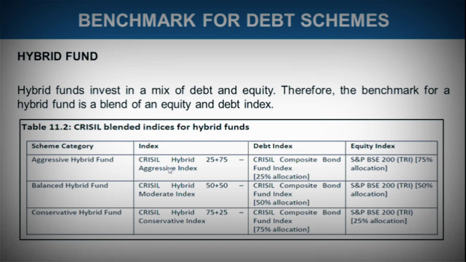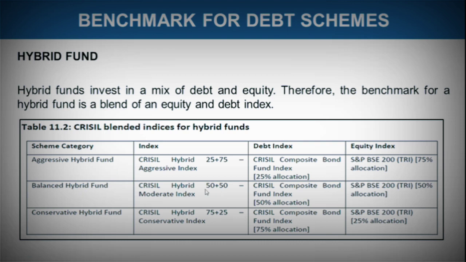So there should be an index which invests in the same proportion: 25% in a debt index and 75% in an equity index. You can take this example: the debt index chosen here is the CRISIL Composite Bond Fund Index, where a 25% allocation is made, and the equity index is the S&P BSE 200, where a 75% allocation is made. This hybrid index is called the CRISIL Hybrid 25 plus 75 Aggressive Index. So this is how the benchmark is chosen in the case of a hybrid fund.